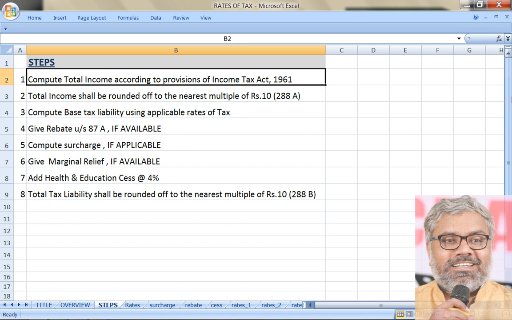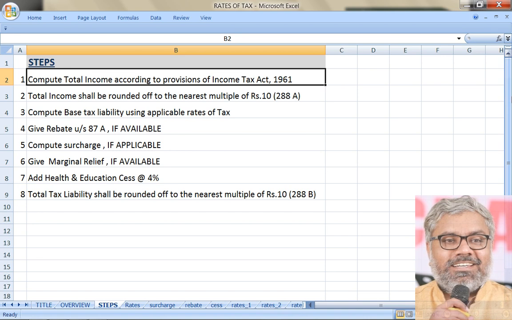Sir, how then? It will be given in the question. The total income, which is nothing but taxable income, will be given in the question. That is the starting point for us now. But in reality, that is not the starting point. That is the penultimate point, the one before the last step. What is the last step? That's what we are doing now. Calculating tax liability itself is the last step in the overall process of computation of income and tax liability of persons and SSEs.